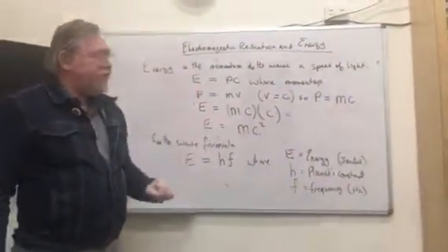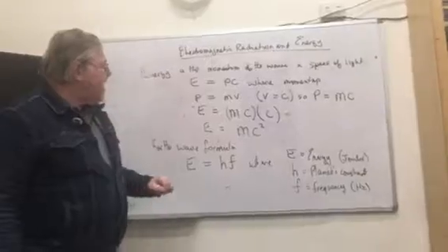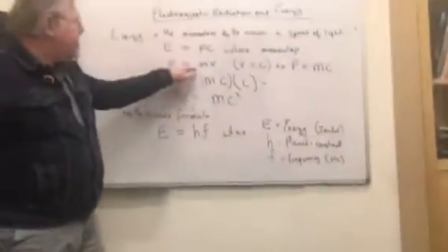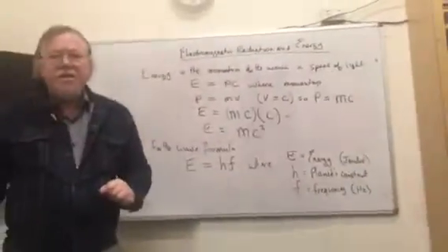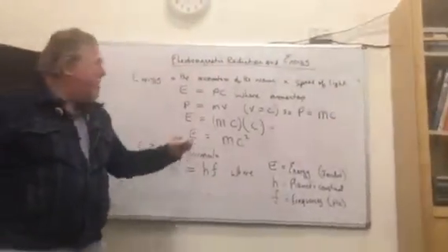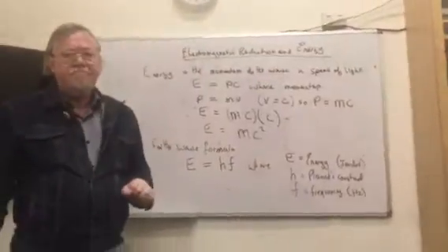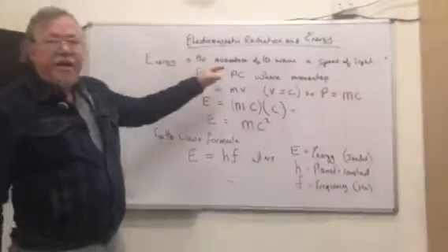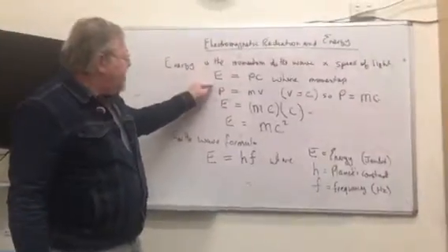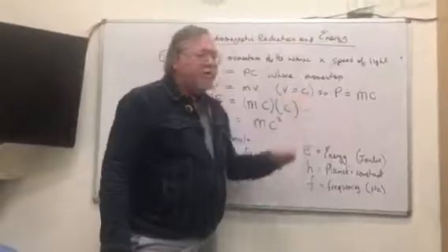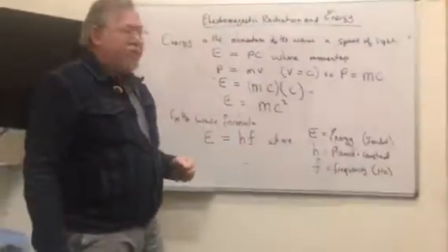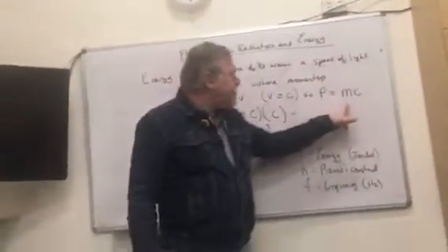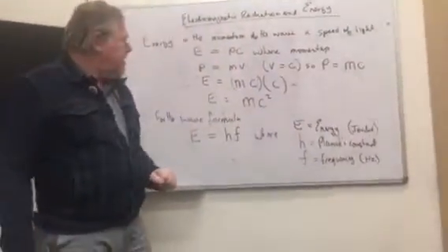So E equals pc. And momentum, we know from basic physics, is equal to mv: mass times velocity gives us momentum. Now, in terms of electromagnetic radiation, we know that the velocity is the speed of light, in a vacuum of course. Therefore, momentum is also the mass times the speed of light.